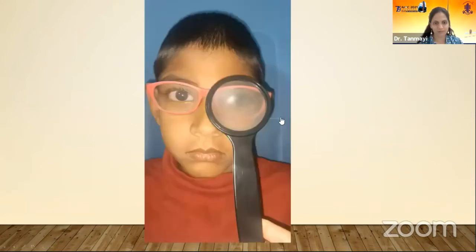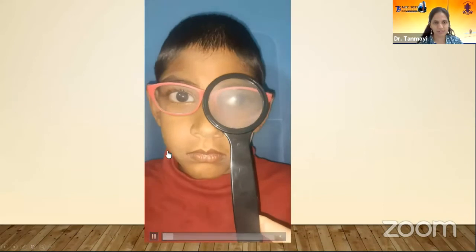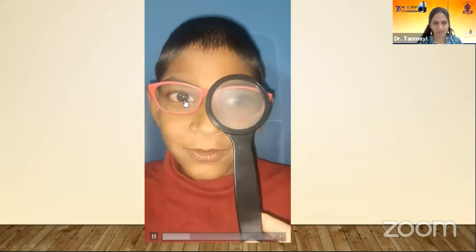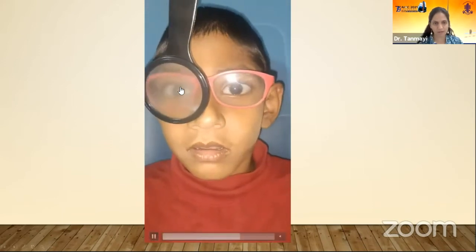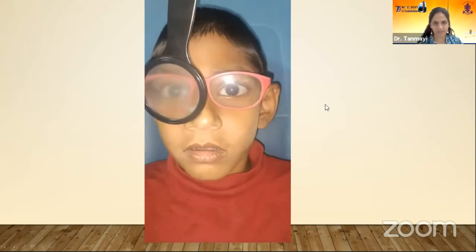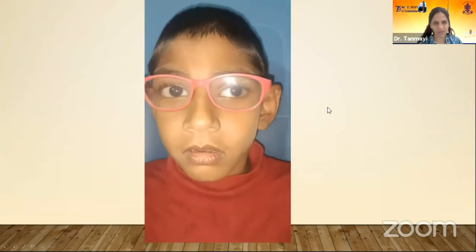So this is a video of a CSM method. We can see that the left eye is deviating on the uncover. The right eye has good central steady fixation, which we will see is maintained even after removing the cover from the left eye. But when you cover the good right eye, the left eye takes up fixation, but it is not maintained. So this gives a clue that the left eye is amblyopic.